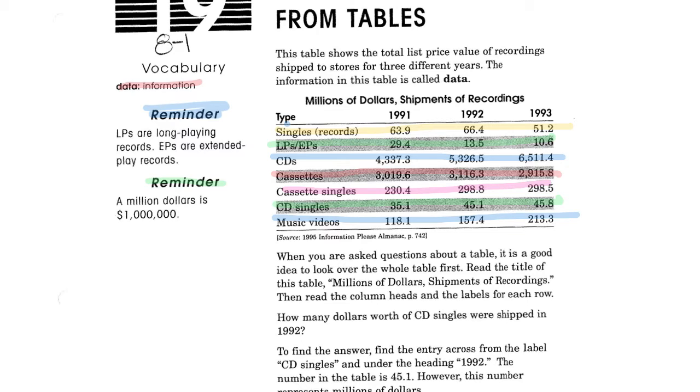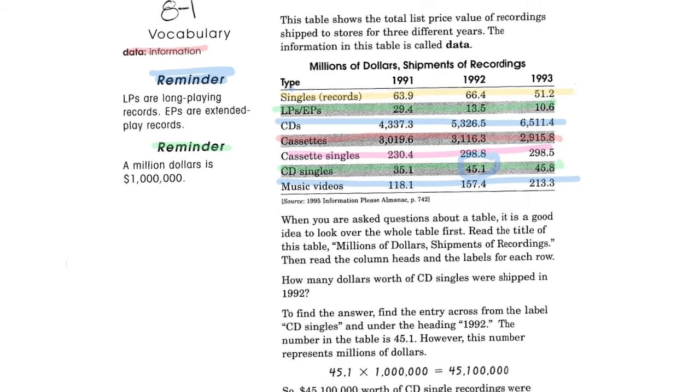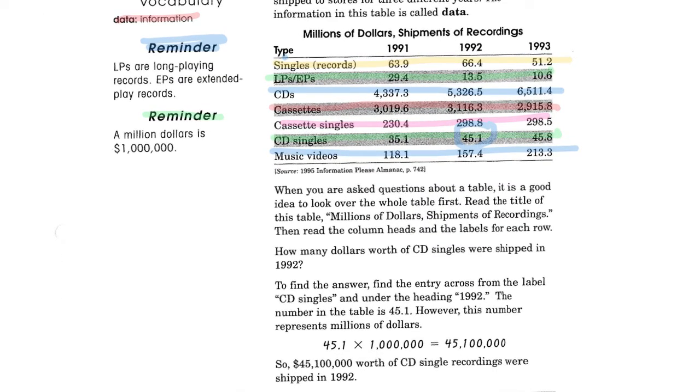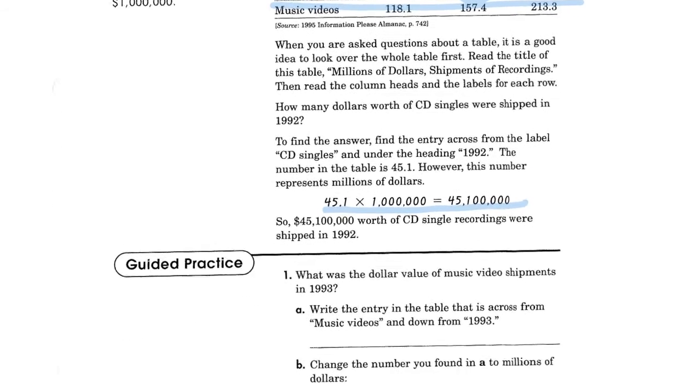How many dollars of CD singles were shipped in 1992? So we have CD singles in 1992 was $45.1 million worth. It says to find the answer, first find the entry across from the label CD singles and under the heading 92. The number is 45.1. However, this number represents millions of dollars. So you take 45.1 times 1 million and you get $45,100,000 worth of CD singles or recordings were shipped in 1992.